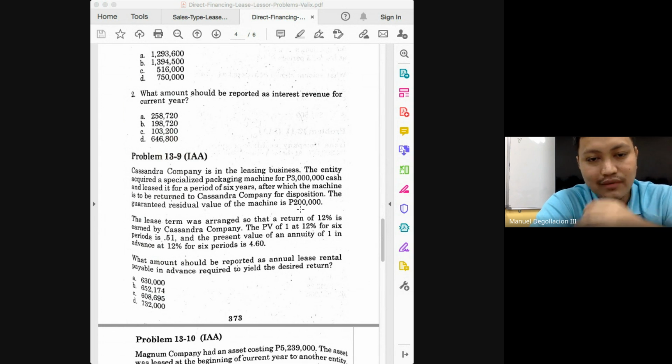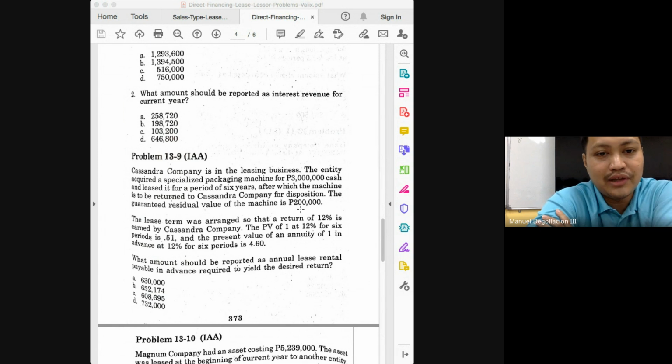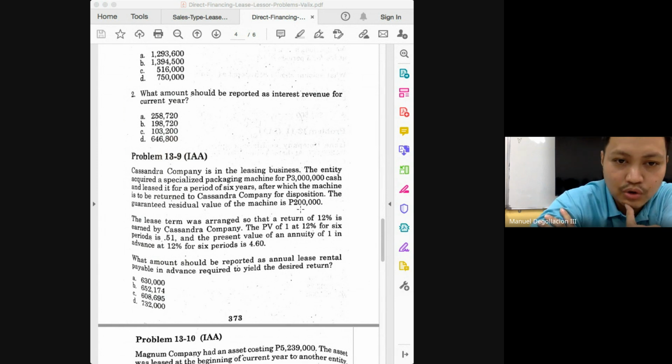And how do you do that? You get the present value of your 200,000. What factor are you going to use for the present value of your 200,000? The lump sum factor of 0.51. How much is 200,000 times 0.51? That's 102,000. You deduct that from 3 million.